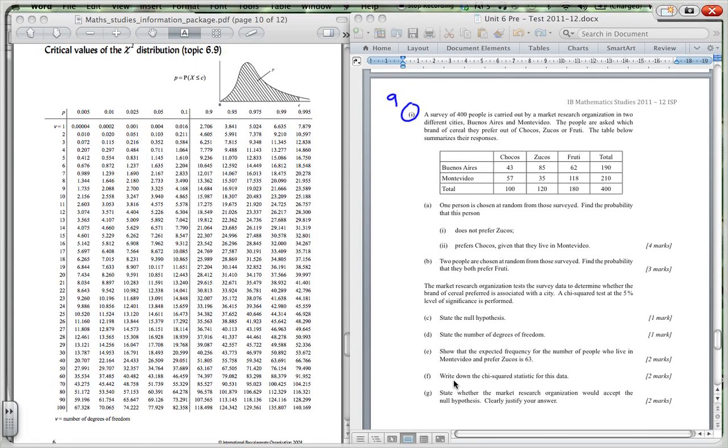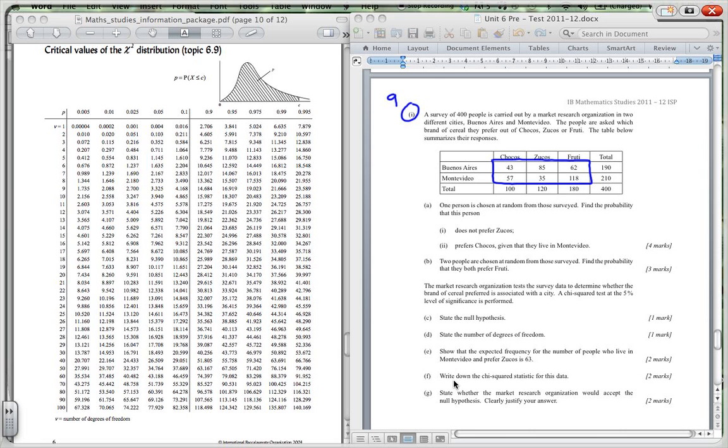Question 9, question 1. A survey of 400 people is carried out by a market research organization in 2 different cities, Buenos Aires and Montevideo. The people are asked which brand of cereal they prefer out of Chocos, Zucos, or Fruity. The table below summarizes their responses. So we have that. Now, this over here would be your data. These are just the totals that we would have.